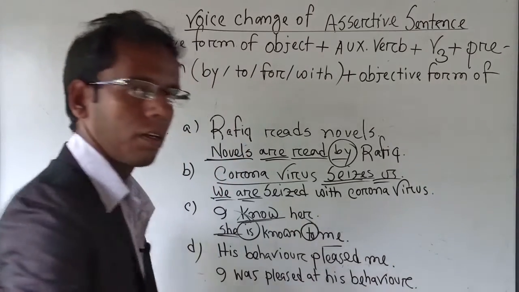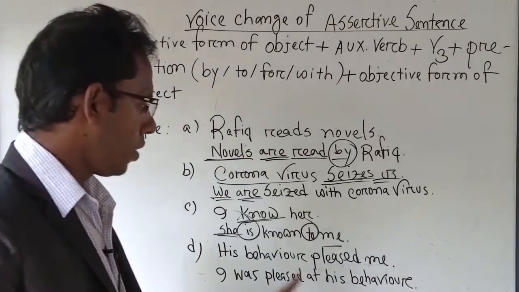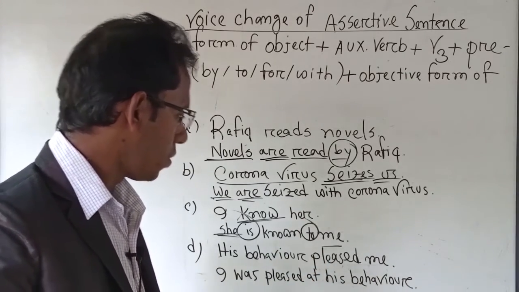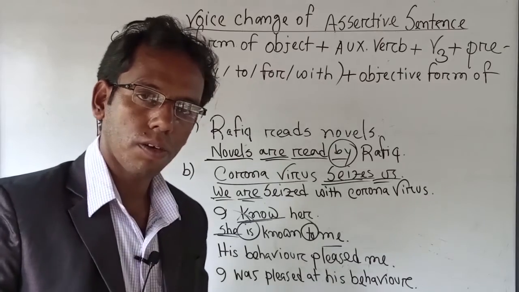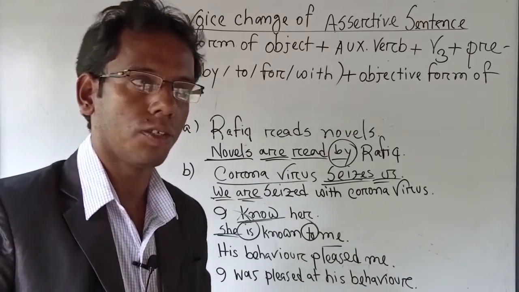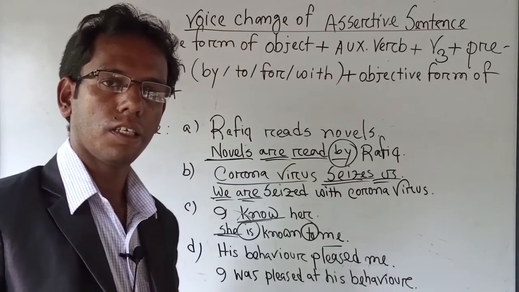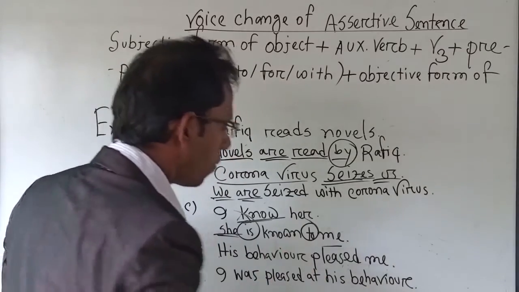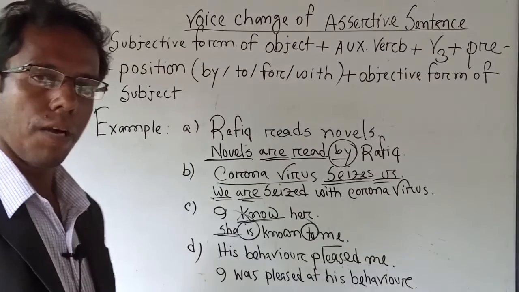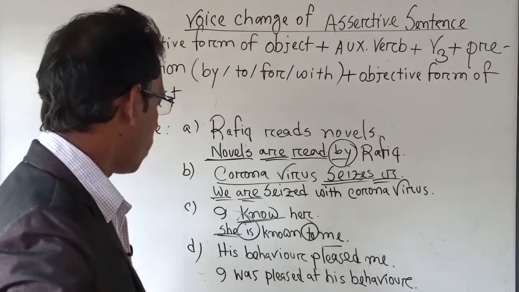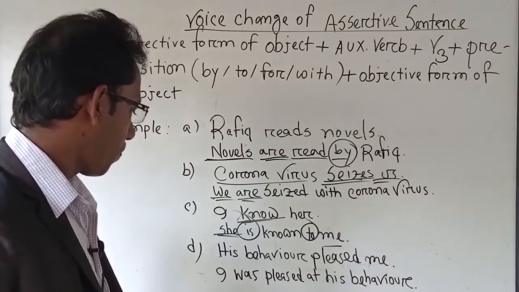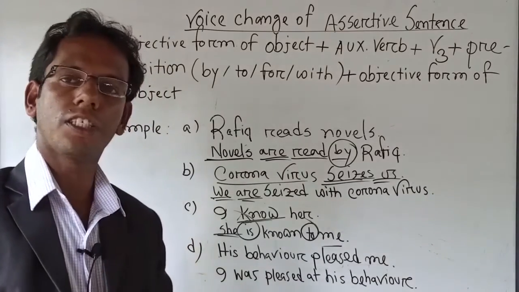This is very important, a point to be noted. You have to use to. I told you before, where there is acquaintance, use to. That's why she is known to me. Well, we have already known that the objective form of I is me. The next, his behavior pleased me.